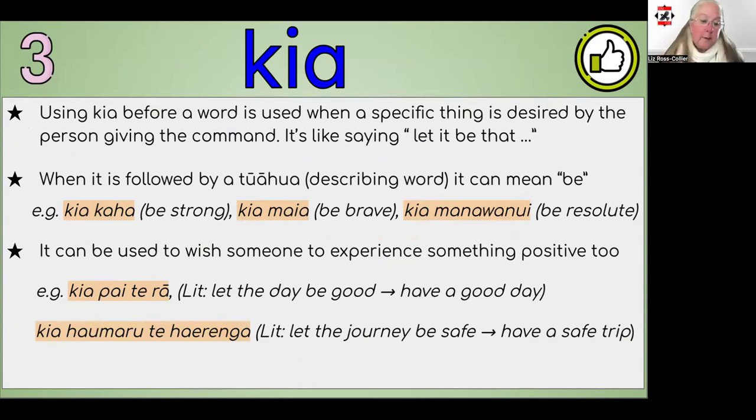The third type of affirmative command I want to share with you is kia. We use the word kia either before a tuahua, describing word, to infer we want something to be, to let something be a certain way, like in these examples: kia kaha, kia maia, kia manuanui, be strong, be brave, be resolute or persistent. You can also use kia to say let something be good. Kia pai te rā, literally meaning let the day be good, or have a good day. Kia haumaru te haerenga, let the journey be safe, or in more natural English, have a safe trip.